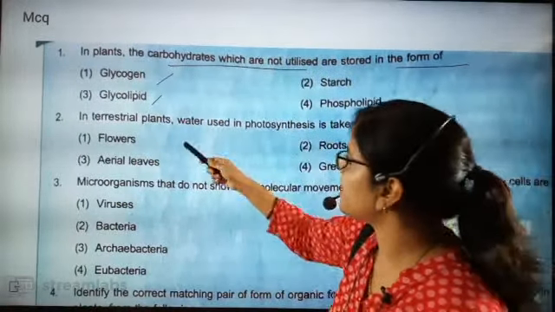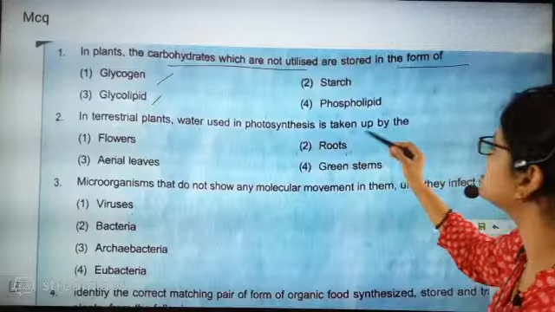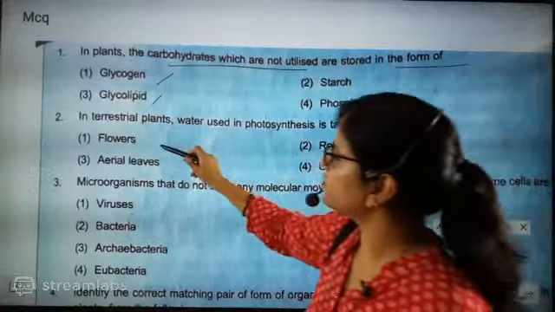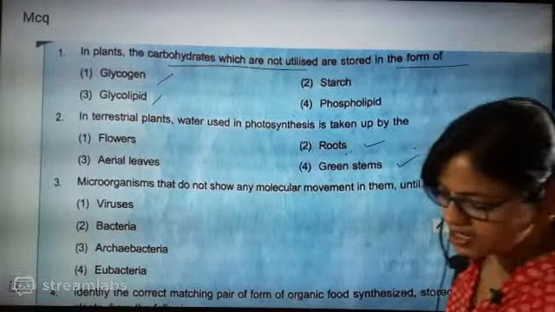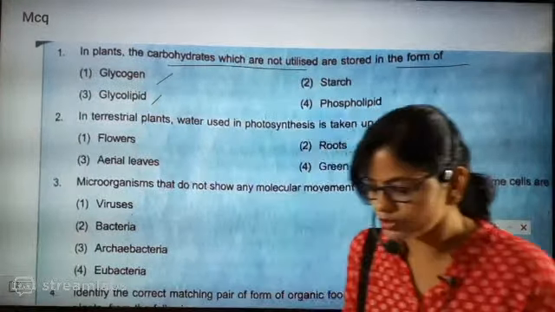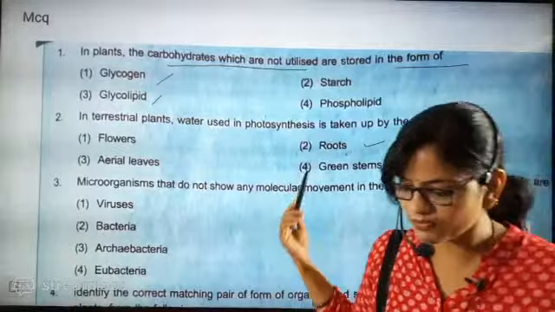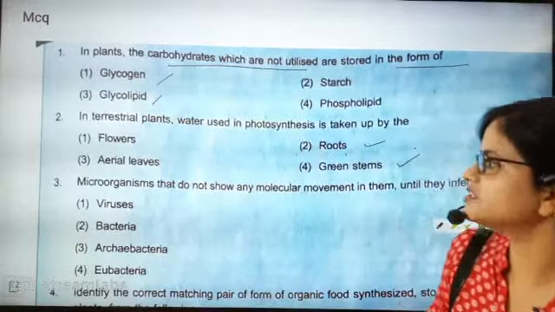In terrestrial plants, water used in photosynthesis is taken up by flower, aerial leaves, roots or green stems. So definitely the correct answer will be roots. Very simple question. In the first part itself we started with simple questions.